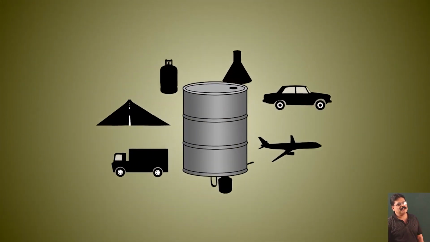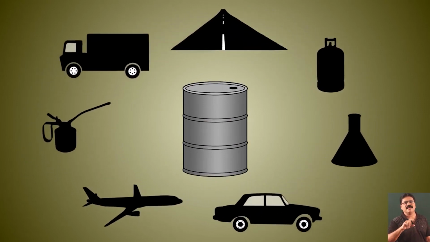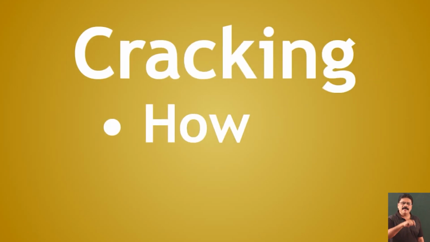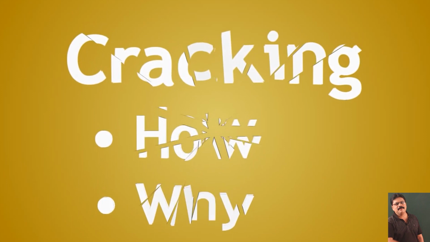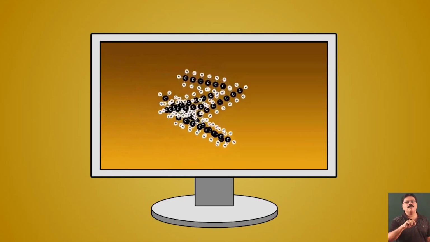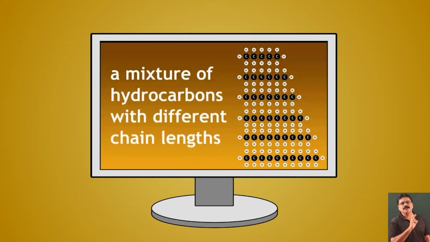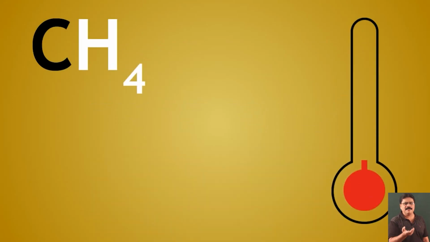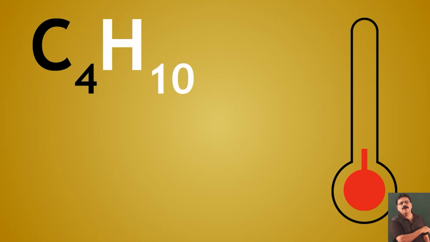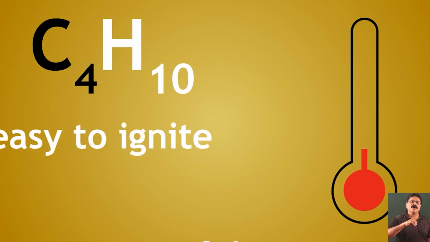So these are the different fractions, and all these are obtained from crude oil. On refining crude oil, we get all these different components. When we extract the petrochemicals from under the ground, we get a mixture of hydrocarbons, and this mixture contains smaller hydrocarbons, that is hydrocarbons that contain 5 to 10 or 20 carbons, and a large number of hydrocarbons which contain 30, 40 or 80 carbons in them.